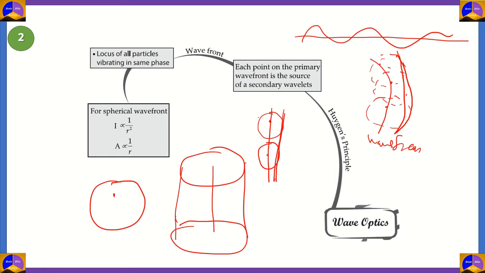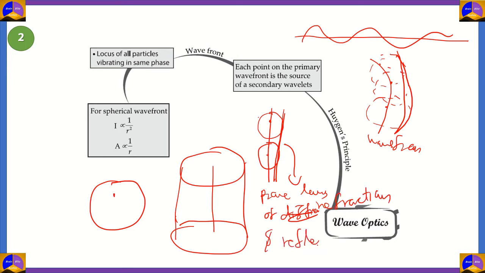Now, in the wave theory of light, earlier we proved using the rays that the light refracts as well as reflects. Using a plane wavefront, we can actually prove the laws of refraction and reflection. So we'll be able to prove these using the Huygens principle.